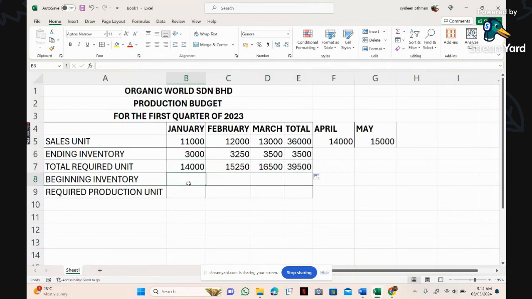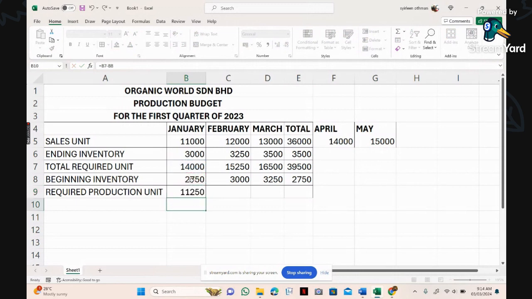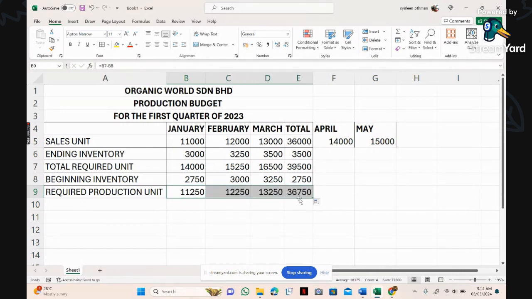Beginning inventory will be 25% of what? This will be the ending inventory for December, so it takes from January's sales. Enter, and drag this to the end. For beginning inventory, it will take the figure from the previous month's ending inventory. So this equals 14,000 minus 2,750, and we get 11,250. Then drag to the end.